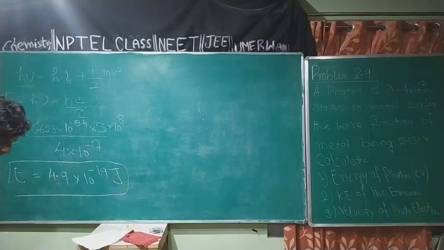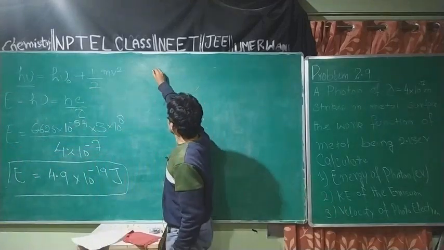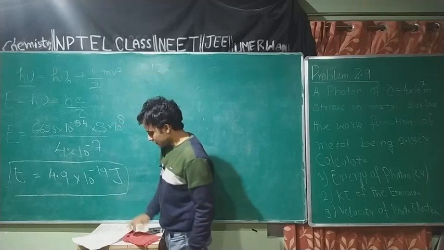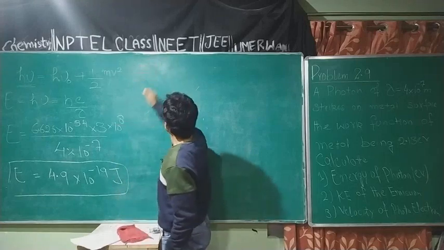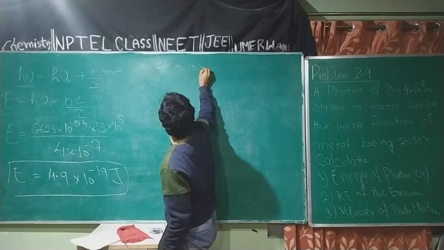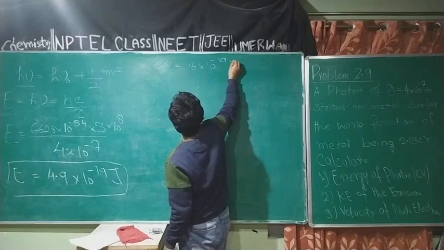For this, I know 1 electron volt is equal to 1.6 into 10 to the power minus 19 joules.